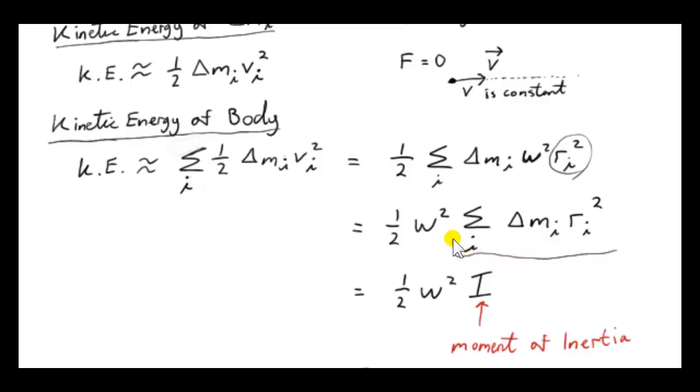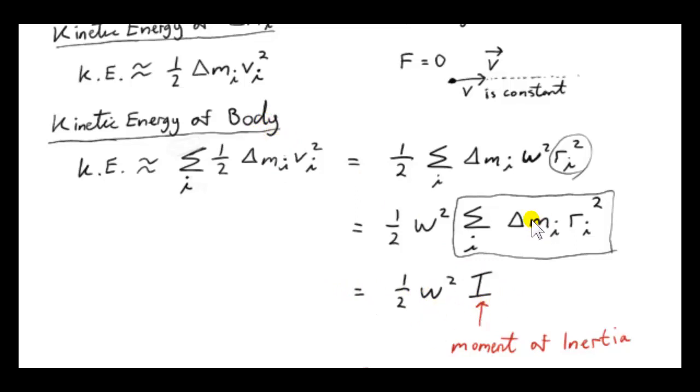Now, notice this quantity here. This quantity is very important. This is the sum of the products of the masses of each particle times the square of their distance from the axle. This quantity is called the moment of inertia of the body, and we will be calculating this quantity for various regular objects later on, like disks and rods. The capital I is used to denote the moment of inertia. So this is the formula for the kinetic energy of the body.